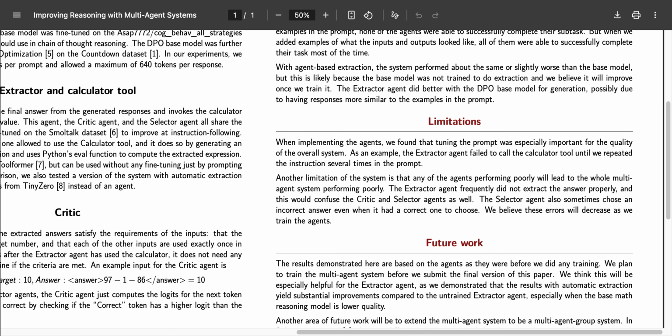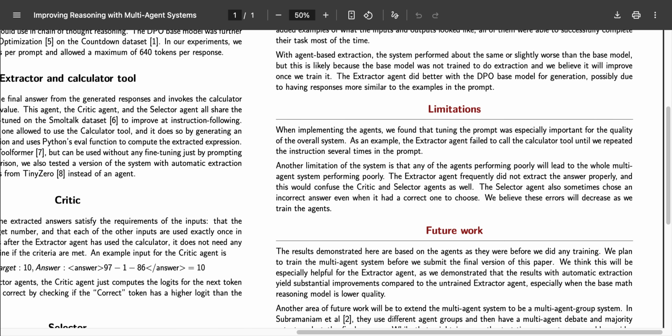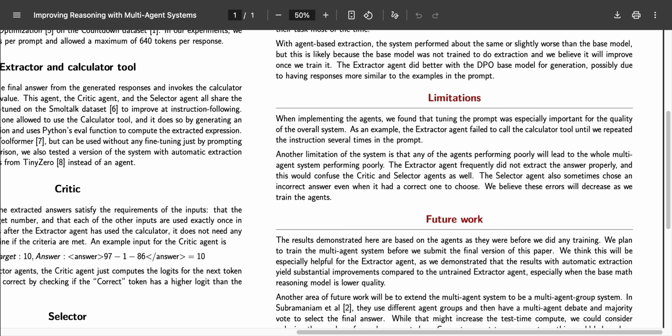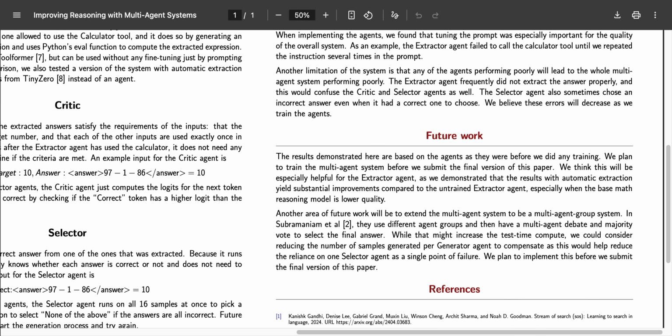The multi-agent system also has a few different points of failure. In particular, the extractor agent was usually the lowest performing agent, so the critic and selector often got bad data. As a result, the output of the whole system was sometimes incorrect.